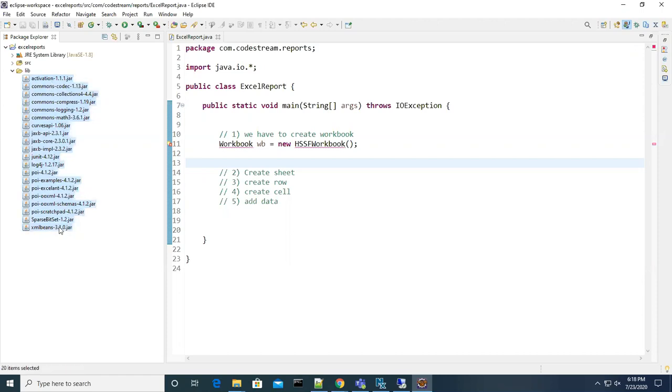What I did in this step is I just copied all the library files which we downloaded. This contains all kinds of features. I told you, we are not going to use all the features at a time. It all depends on your requirement. Any product you take, you might not use all the features. Based on your requirement, you will use the features.